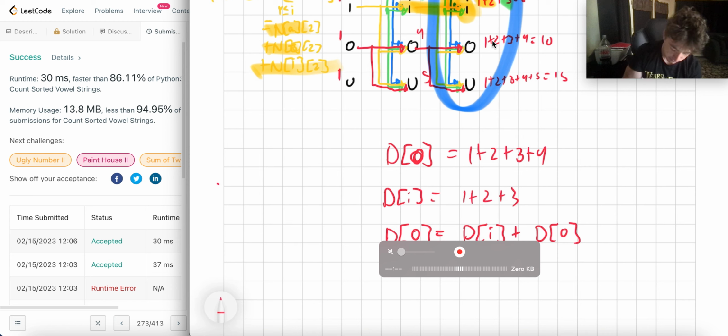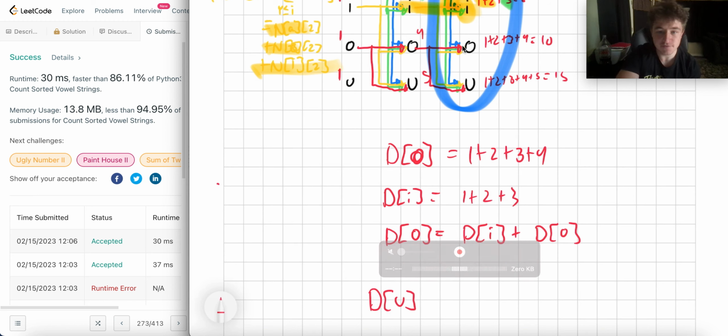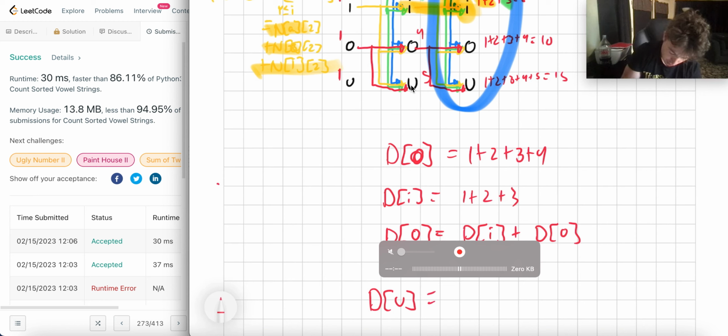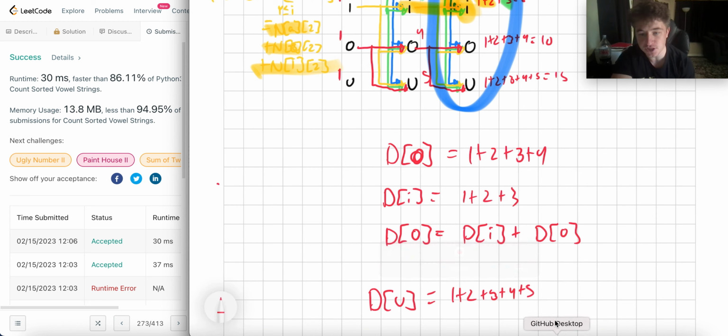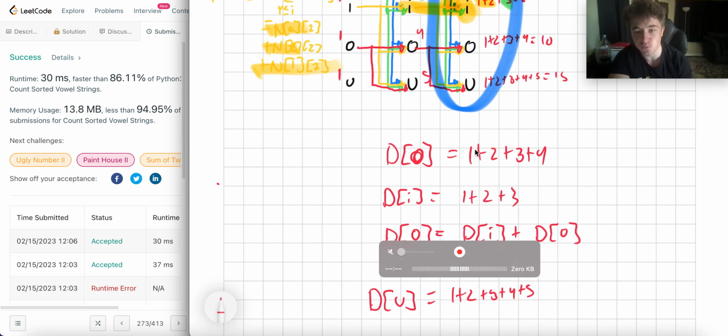D of U was 5, and then it becomes 1 plus 2 plus 3 plus 4 plus 5. Well, that's just D of O plus D of U, right? D of U equals 1 plus 2 plus 3 plus 4 plus 5. It used to be just 5, so it's really just 1 plus 2 plus 3 plus 4 plus 5, right?